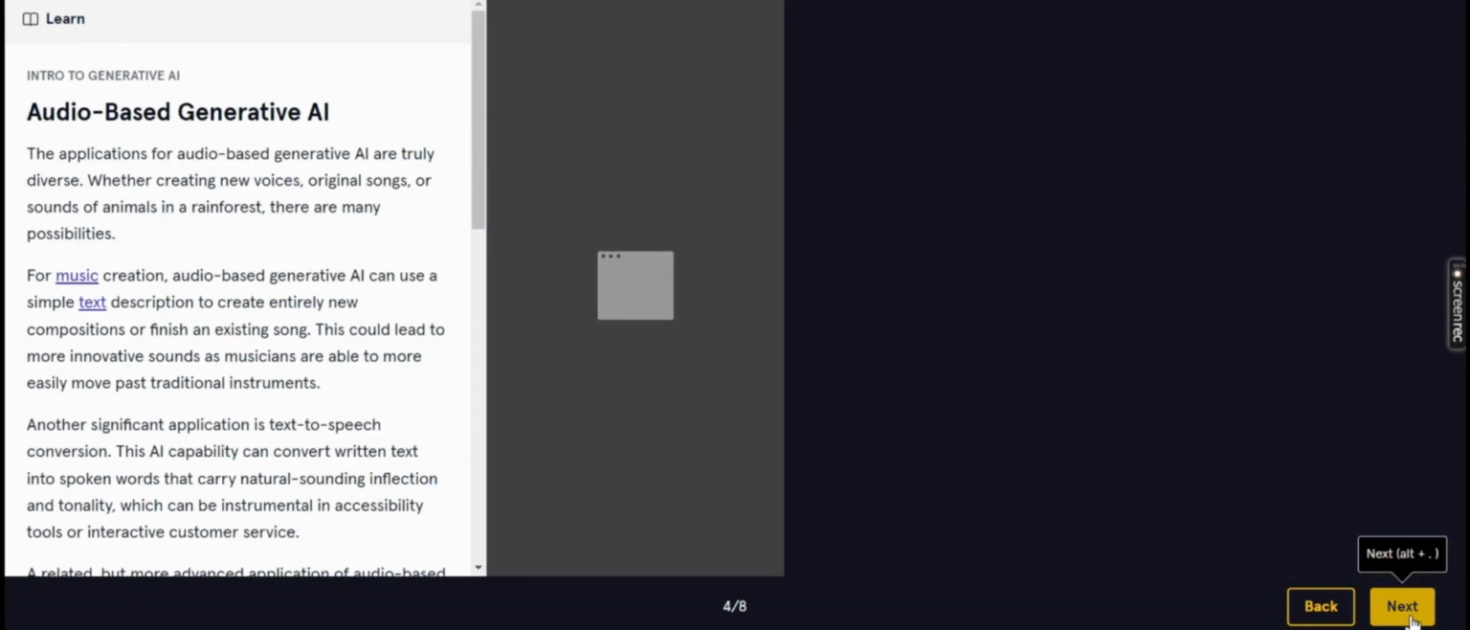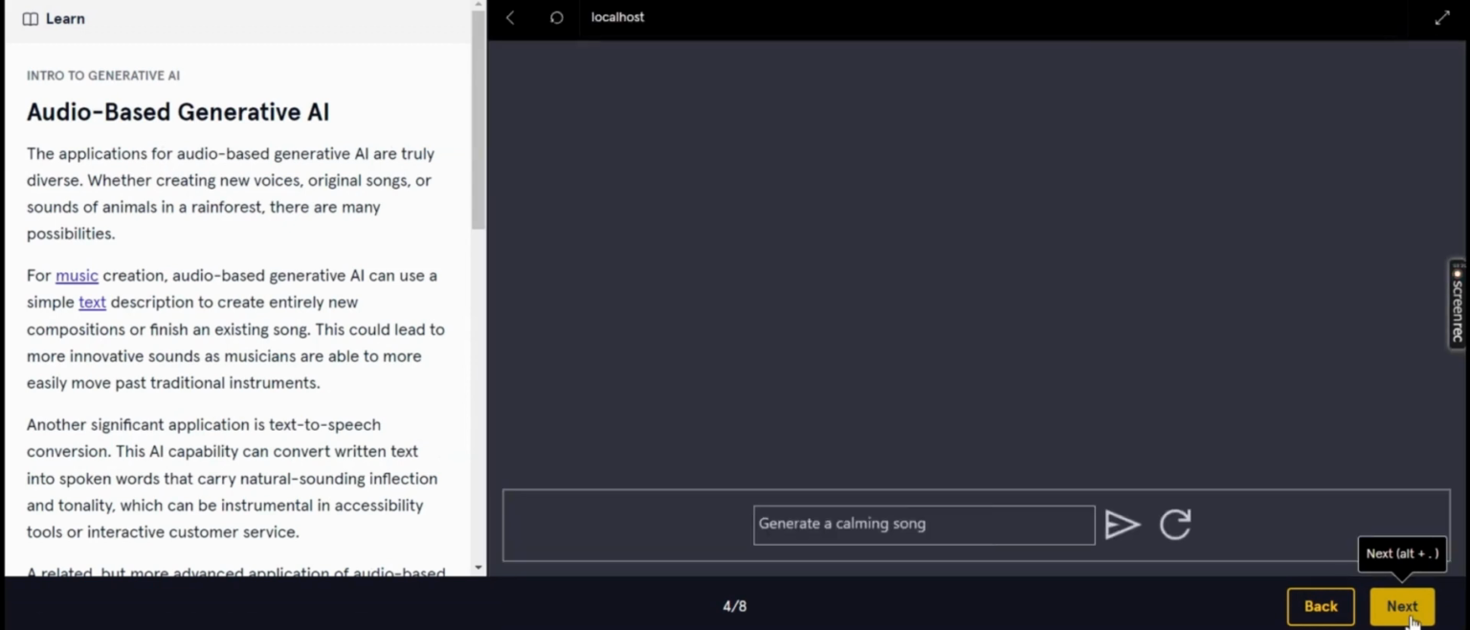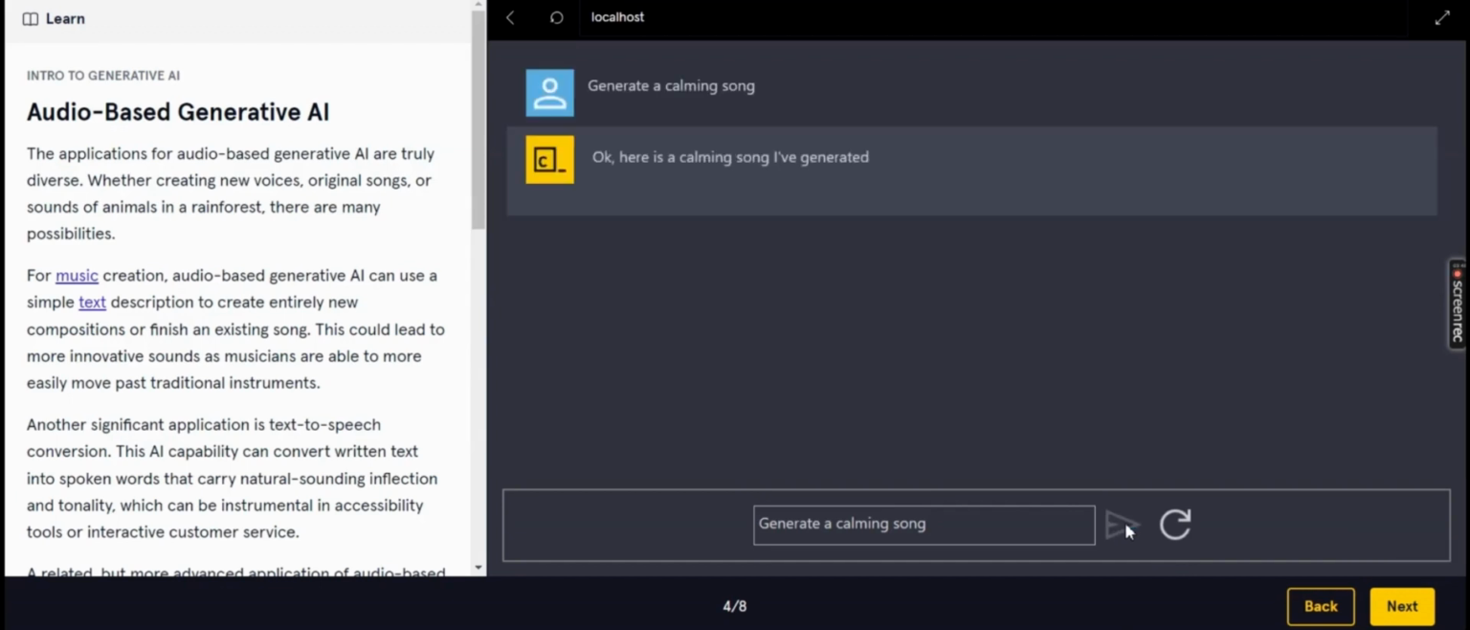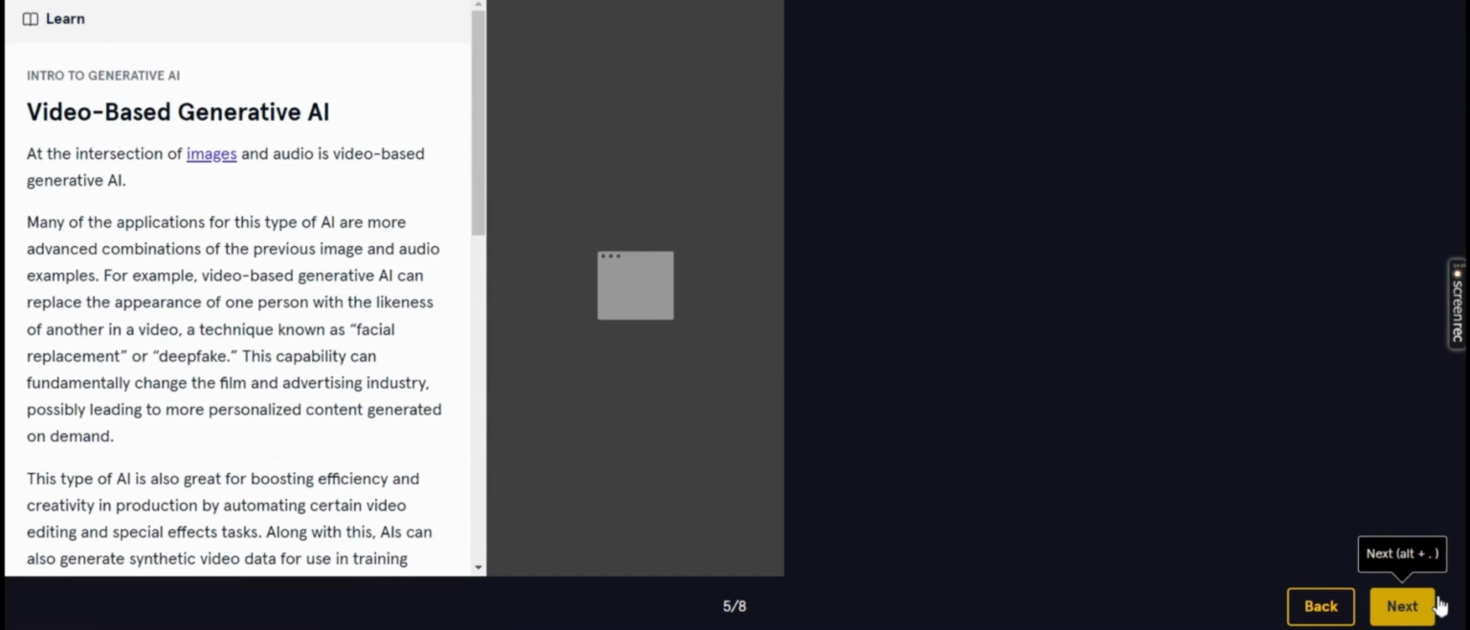Now the third comes, audio based generative AI. If I write a prompt, it's going to produce audio. For example, if I want to listen to a peaceful song, or maybe a romantic song, whatever I want, I just write the prompt and enter, and it's going to generate audio for me, right? See, it already generated audio. So this is the type of audio based generative AI, and now comes video based generative AI.